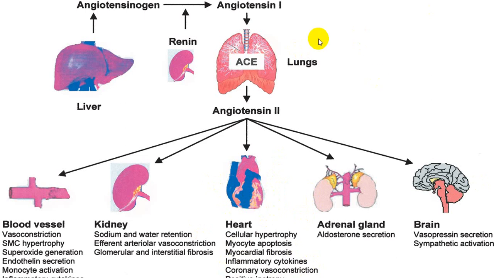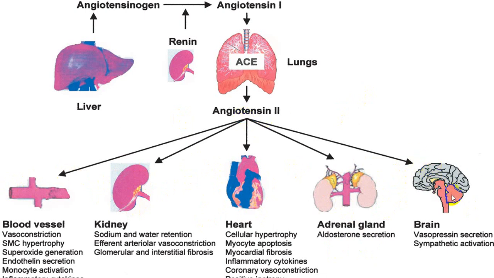So constant production of angiotensin 2 and aldosterone will produce a bad effect on blood vessels, and changes in the kidney with scarring of the kidney. On the heart, we call it remodeling of the heart. And on the adrenal gland, it increases aldosterone secretion, which has a bad effect on the heart, kidney, as well as blood vessels.